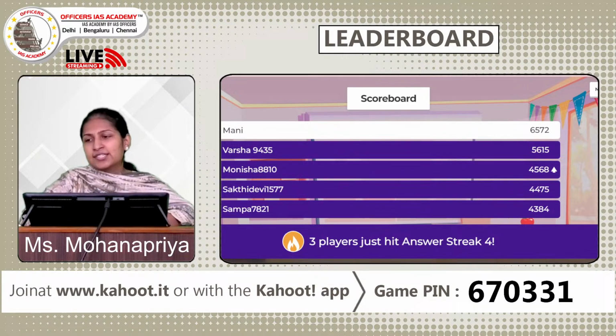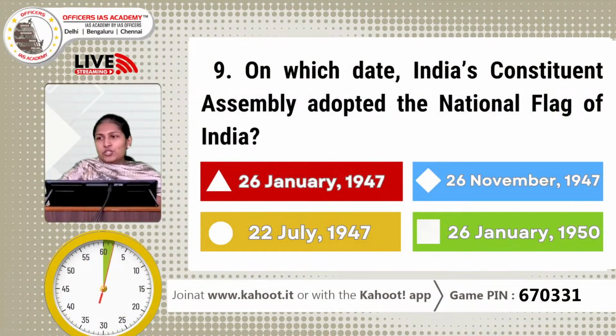Let's move to the next question, which is the 9th question of today's quiz. On which date the India's Constituent Assembly adopted the national flag of India? Is it on 26 January 1947, 26 November 1947, 22nd July of 1947, or 26 January of 1950? Yes, so think. If you recollect, you will be able to get the answer. You can eliminate actually and you can arrive at an answer. So let us see how many of you have got this question right.